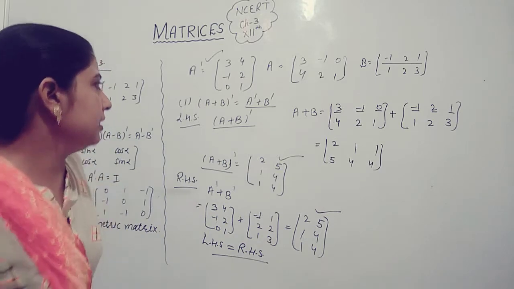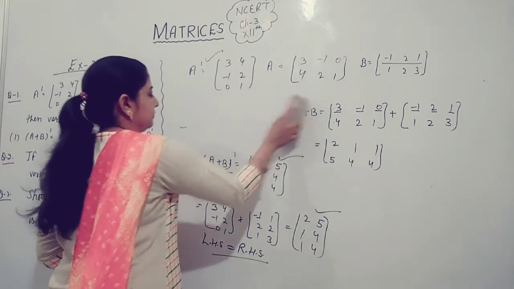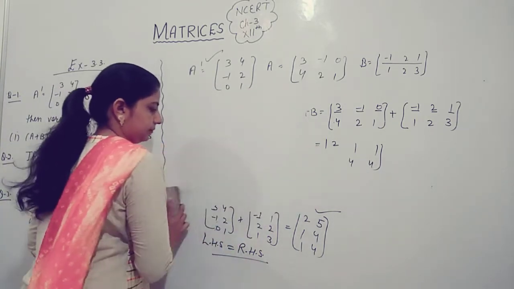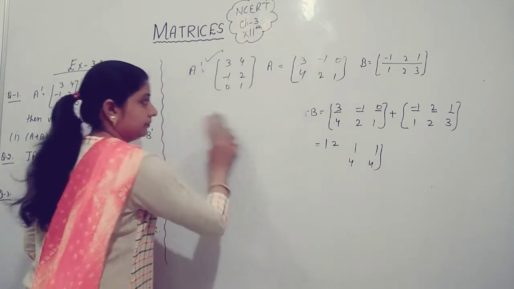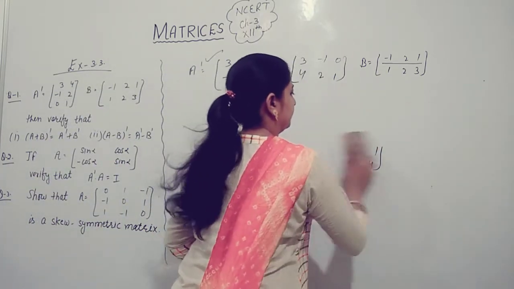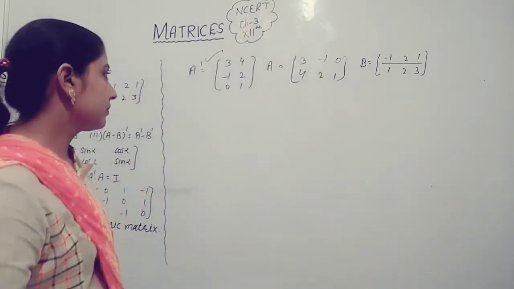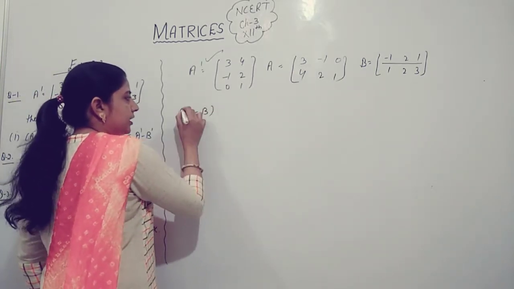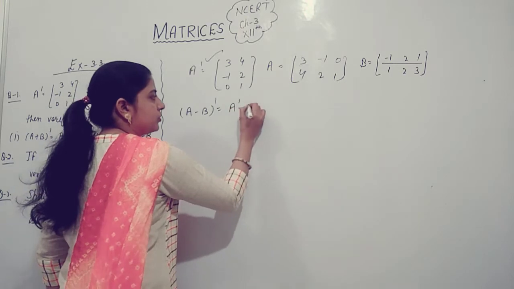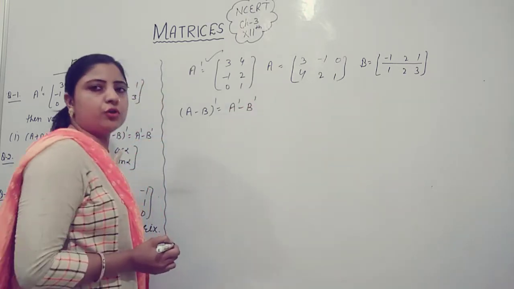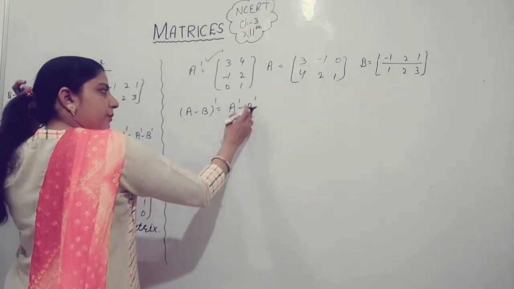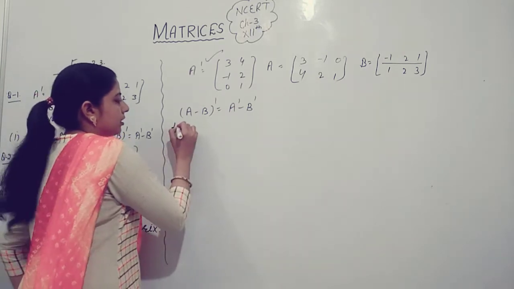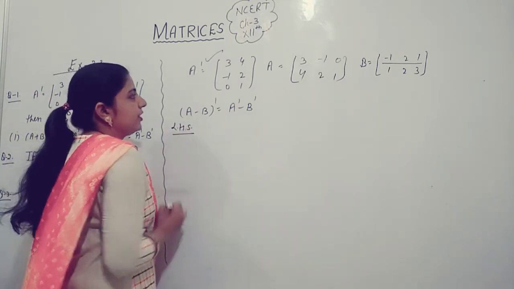Now the second part is: transpose of A minus B is equal to transpose of A minus transpose of B. First we solve the left hand side.